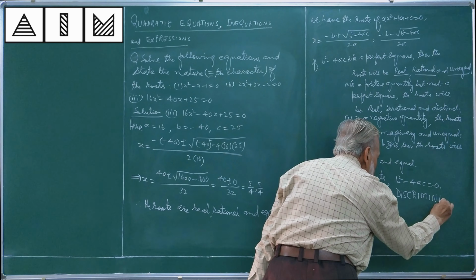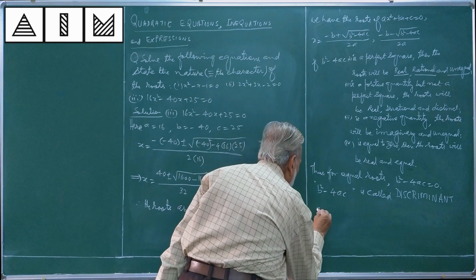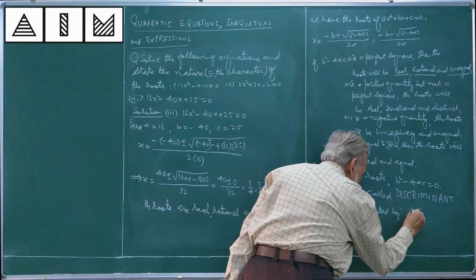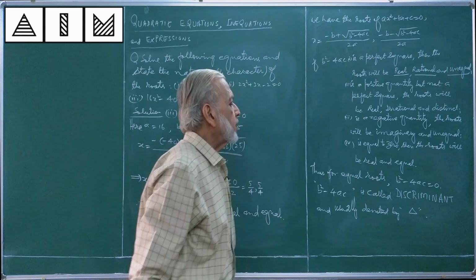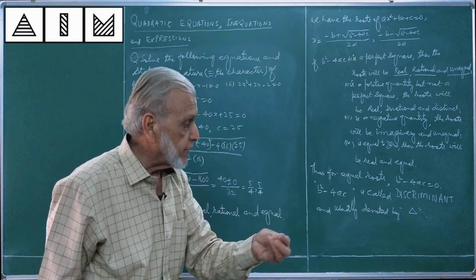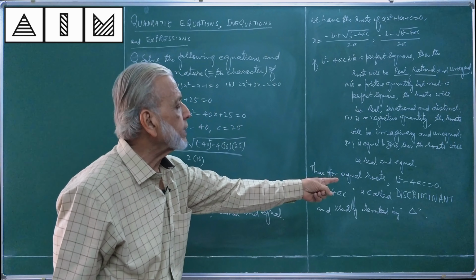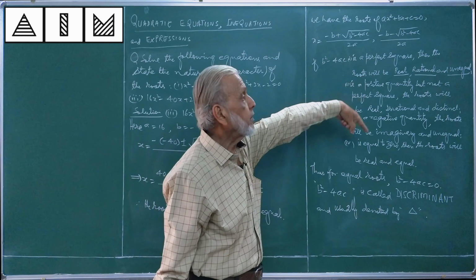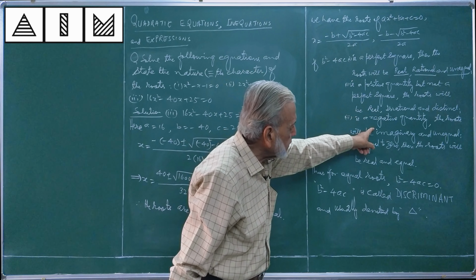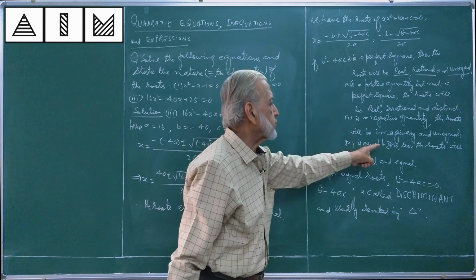B square minus 4ac is called discriminant and usually denoted by delta, the Greek letter. So delta denotes hereafter b square minus 4ac. Wherever I need to write b square minus 4ac, I may write merely delta to mean discriminant. So if discriminant is perfect square, rational roots; if positive, not a perfect square, irrational roots; if discriminant is negative, roots are imaginary; if the discriminant is 0, roots are equal.